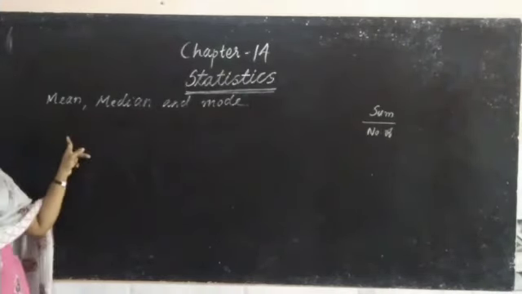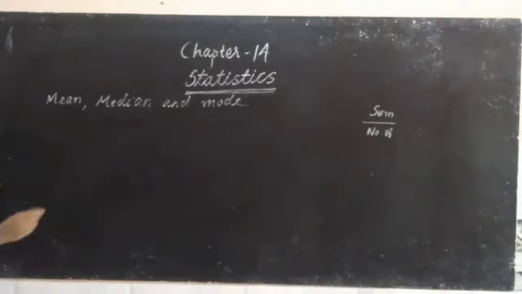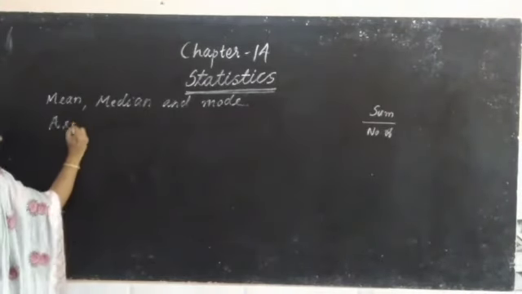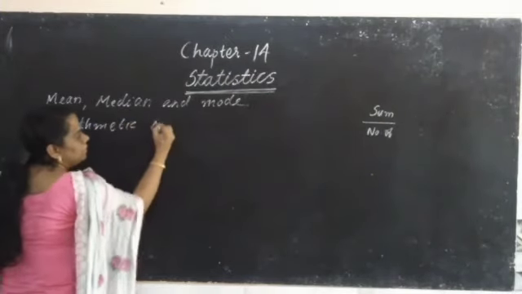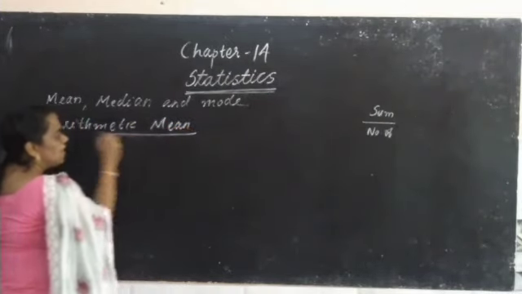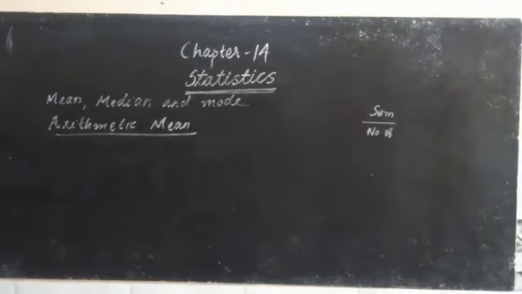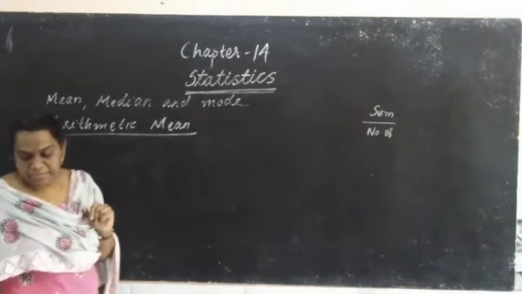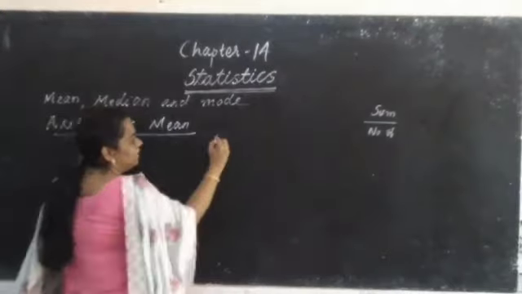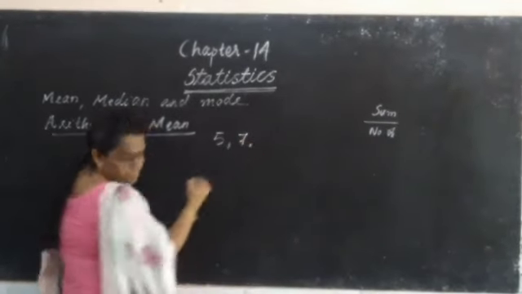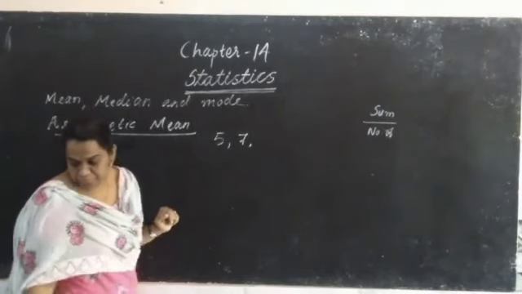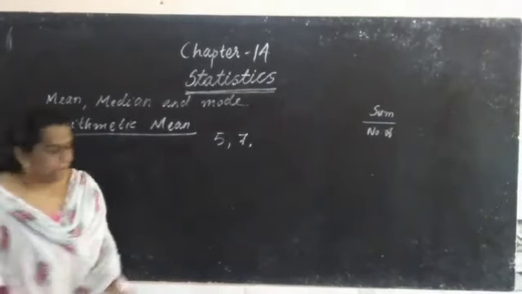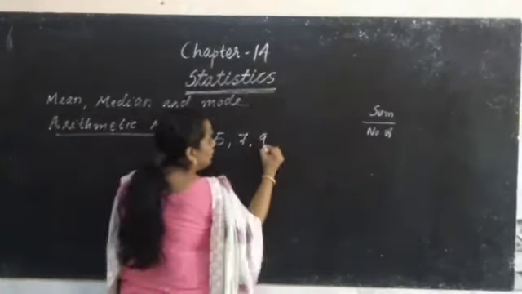Do you remember how to find mean? Mean is also known as arithmetic mean. Do you remember how to find arithmetic mean? For example, let us find that. Let's consider the numbers 5, 7, 9, 12, and 17.